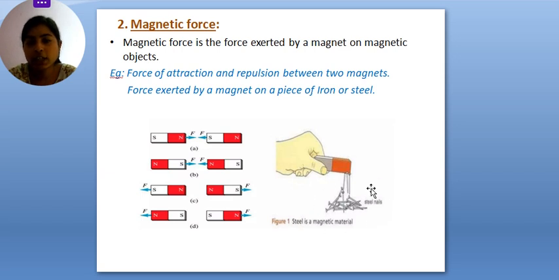And in the second case, you can see the magnet exerts a force on this iron nail, and this iron nail is attracted by this magnet and gets attached to it, right? So that's how magnetic force plays an important role.